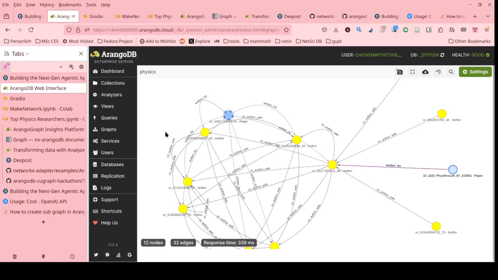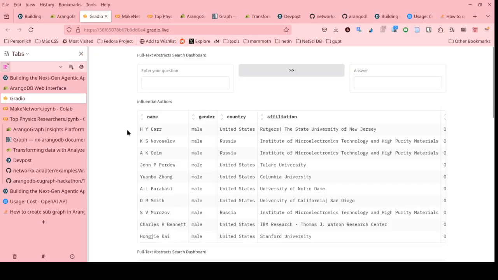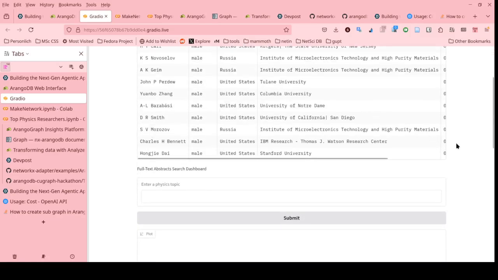So with this network of co-authors, we are already able to see who are the most influential authors within this co-authorship network based on PageRank. So these are the top 10 most influential authors by PageRank within the co-authorship network. It means that they wrote a lot of papers with other authors who also wrote highly cited papers. Some of them may be famous or recognizable.